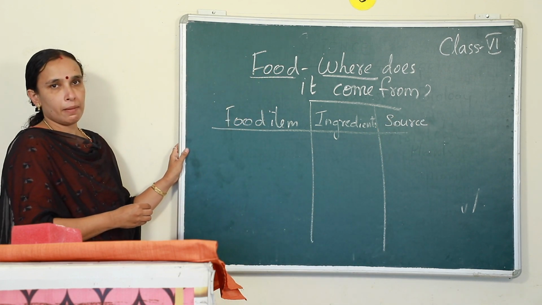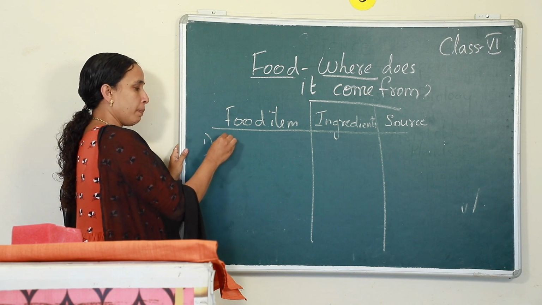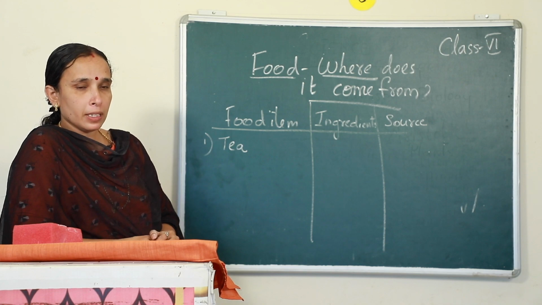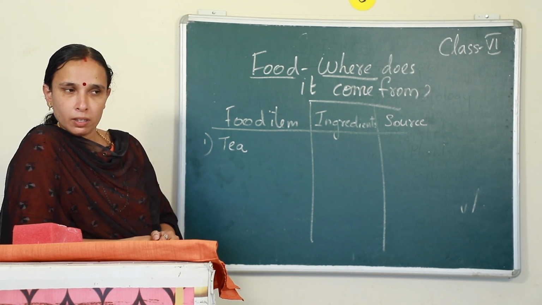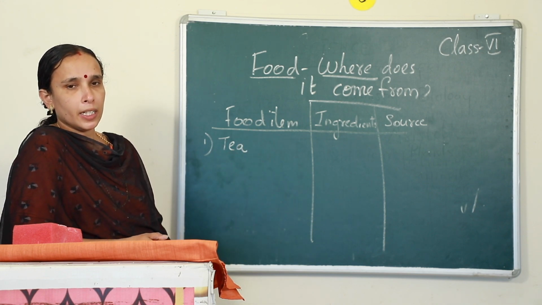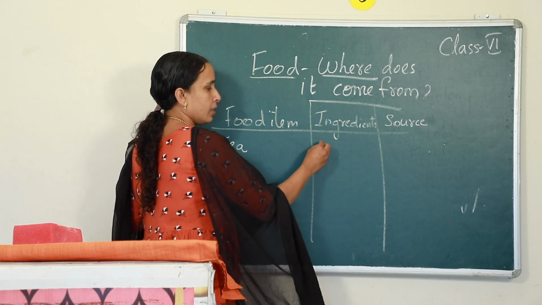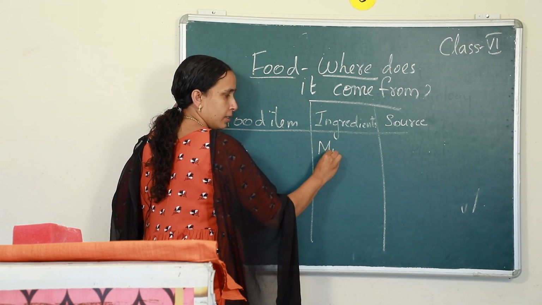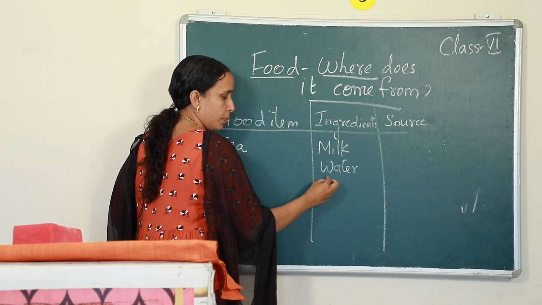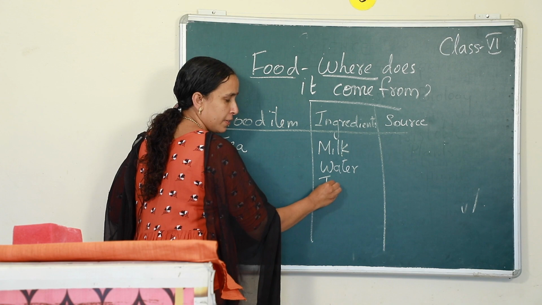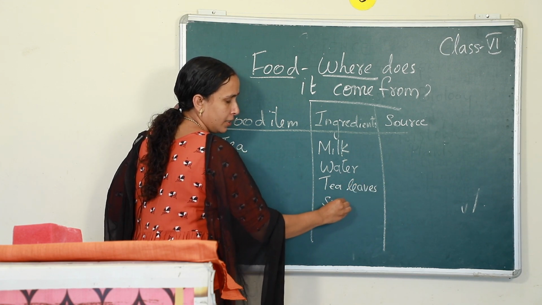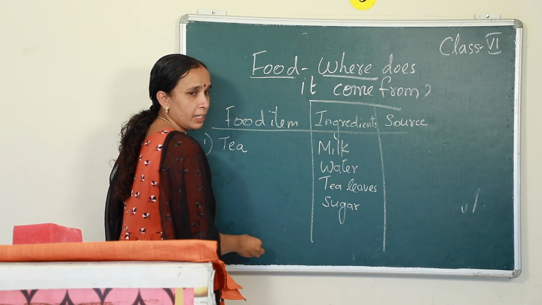For example, I will give you one example. You are preparing tea. Do you prepare your tea at home? Do you help your parents, your mother? So, do you know what the ingredients for making tea are? You need milk, water, and the most important thing, tea leaves. Then what do you need? Sugar, right.